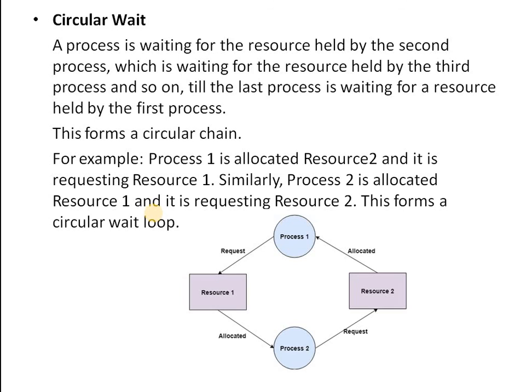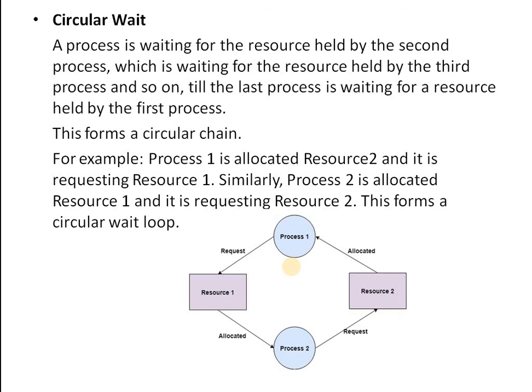For example, here process 1 is allocated resource 2 and it is requesting resource 1. Similarly, process 2 is allocated resource 1 and requesting resource 2. This forms a circular chain. It is called a circular wait.